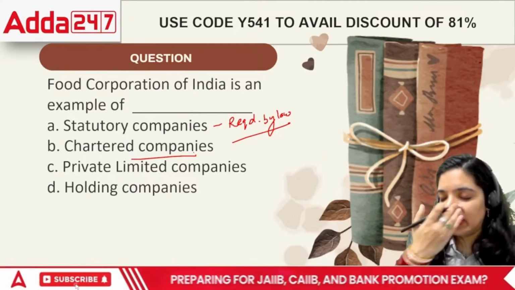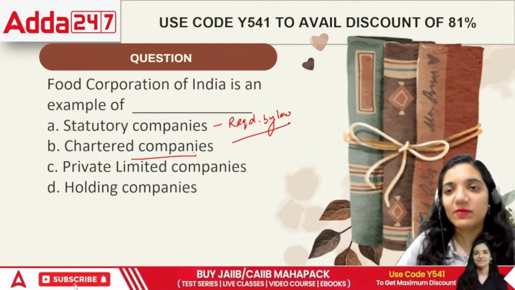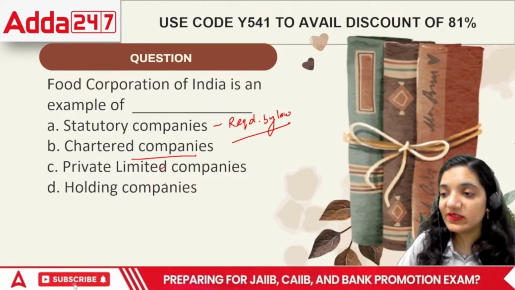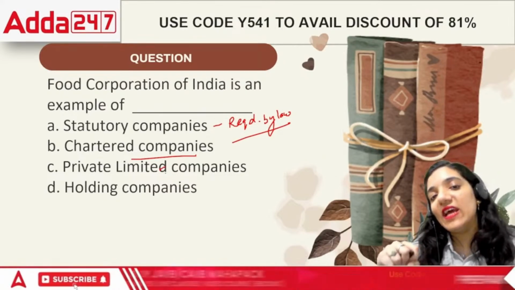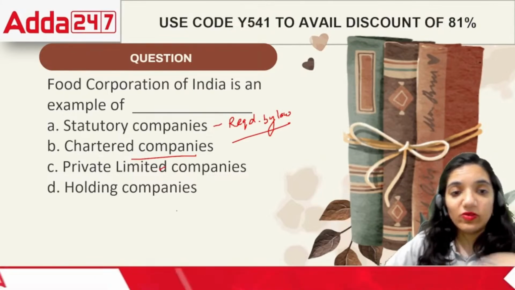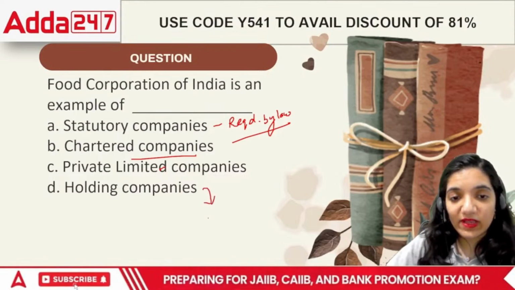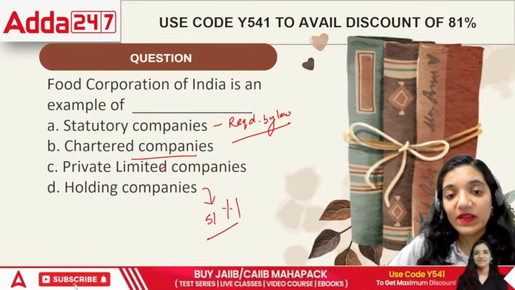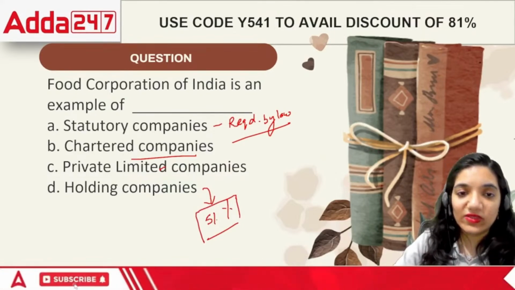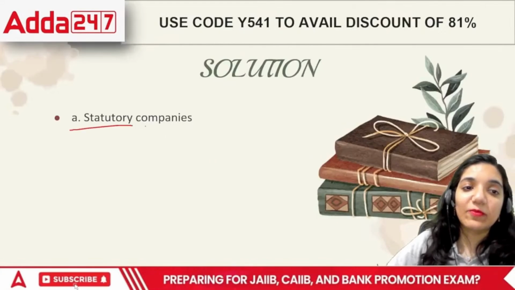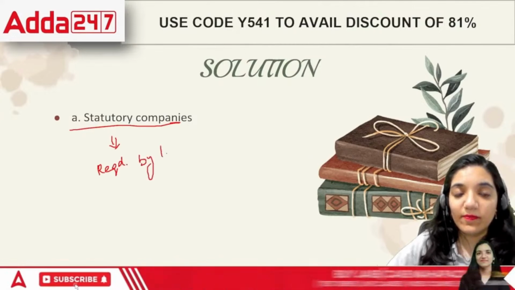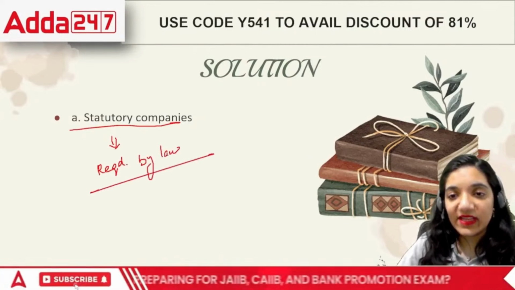Private companies means any company which is not a public company. That means a company which is having less than 200 members in that company, and the working is in such a way that these organizations are closely held. Next is holding company. Holding company means a company which is holding more than 51% of the other company. That means it has a major control over the other company. That is holding company. So the correct answer in this case is it is a company which is required by law. So FCI is a statutory company.